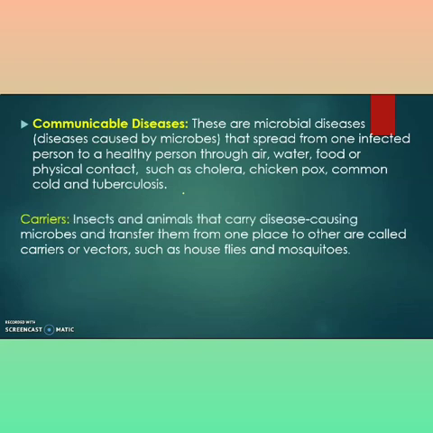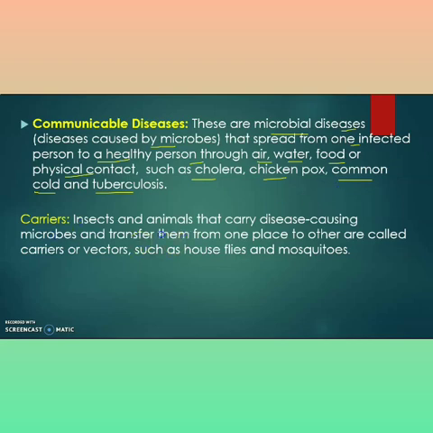Communicable diseases. These are microbial diseases caused by microbes that spread from one infected person to a healthy person through air, water, food or physical contact, such as cholera, chickenpox, common cold and tuberculosis. These are the communicable diseases.